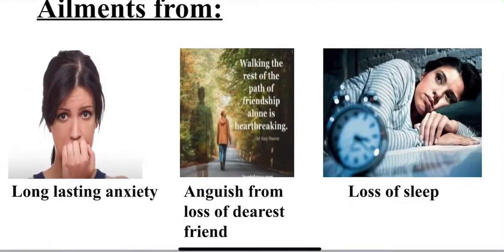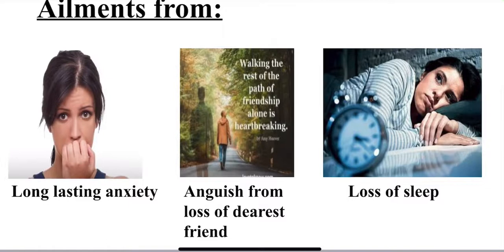What are the ailments from? Ailments from nitric acid are long-lasting anxiety, anguish from loss of dearest friend. What is anguish? Anguish is nothing but the suffering of a person, which could be in a mental as well as a physical form. Here the person has mental suffering from the loss of his dearest friend, loss of sleep.